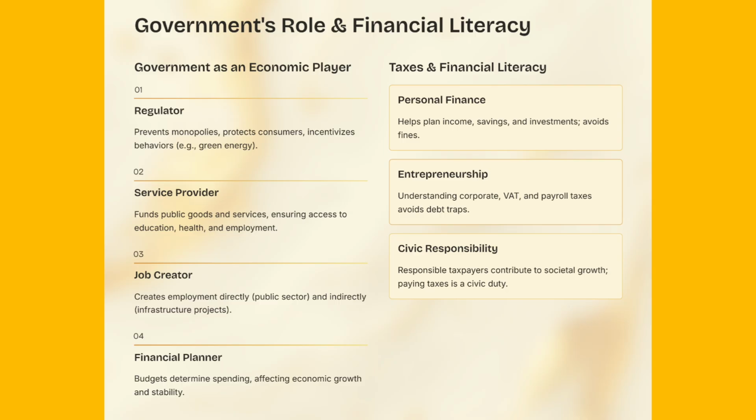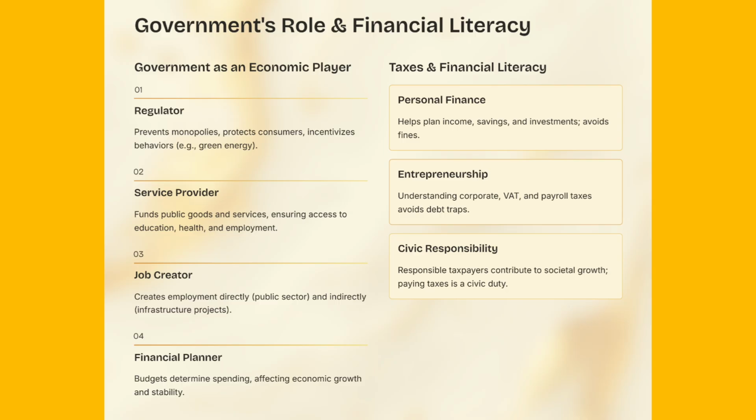4.1 Taxes and personal finance. Knowing how taxes work helps young people plan income, savings, and investments. Tax compliance avoids fines, penalties, and legal consequences. 4.2 Taxes and entrepreneurship. Businesses must pay corporate taxes, VAT, and payroll taxes. Understanding tax responsibilities helps entrepreneurs avoid debt traps and fines.